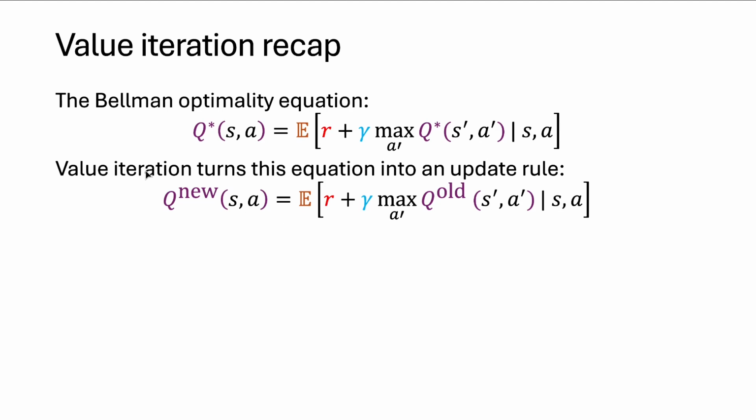And I assign my new action value function to this function of S and A. And this new action value function will be superior to the old one in the sense of having a lower approximation error to the real action value. And if I keep applying this over and over again, I'm doing value iteration. And we saw a heuristic argument in the last lecture for why, if I do this arbitrarily many times, so if I keep applying this update rule, I will get closer and closer to the actual optimal action values.